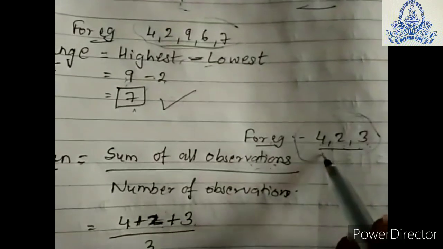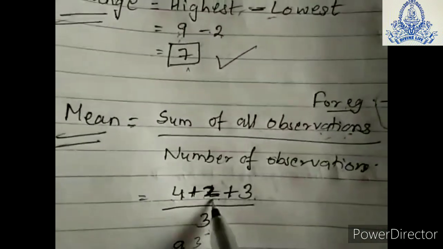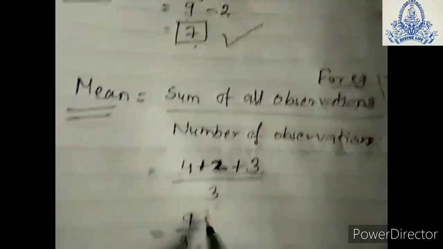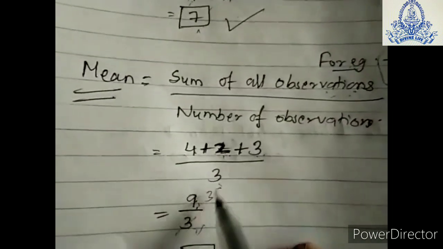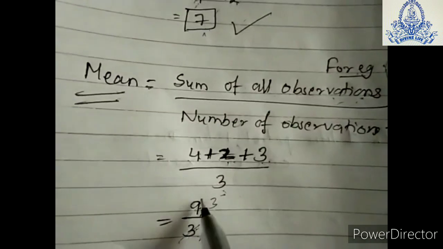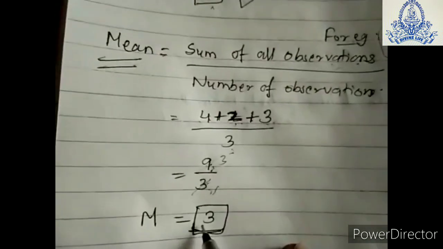How many observations are there? 1, 2 and 3, so we will write 3. 4 plus 2 is 6, 6 plus 3 is 9. So 9 upon 3 we will get. As we cancel, 3 ones are 3, 3 threes are 9. So the final answer is 3.